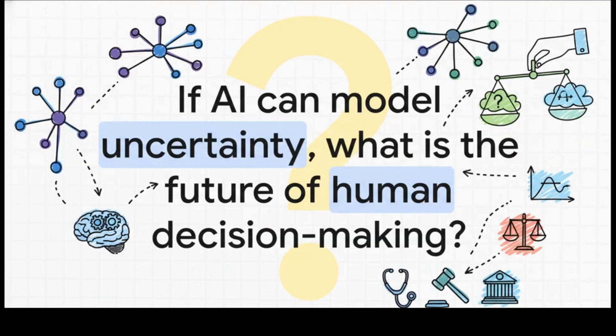And that leaves us with a pretty big question to chew on. As these AI systems get better and better at modeling the world and weighing probabilities, often without the cognitive biases we humans have, what does that mean for our own role in making critical judgments in fields like medicine, law, and even public policy?